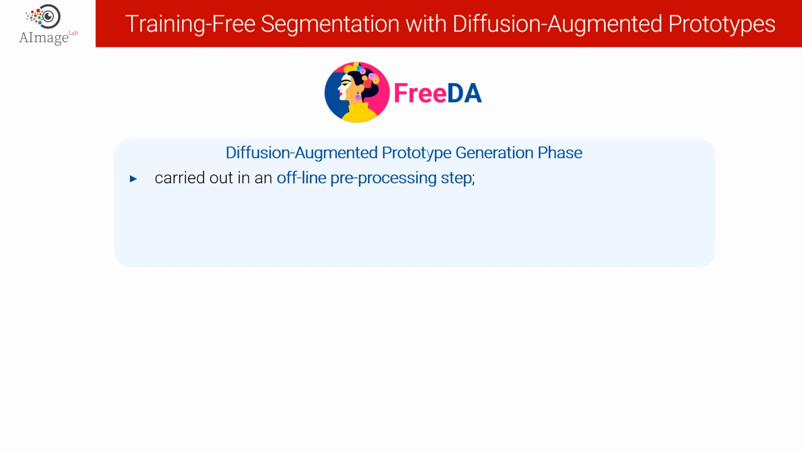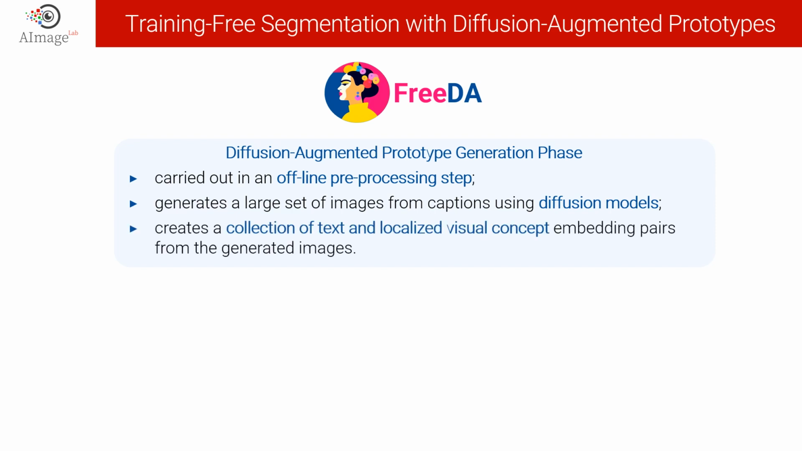So the first phase is carried out in an offline preprocessing step in which we generate a large set of images from captions using a diffusion model. In the meantime, we exploit the cross-attention to create the collection of embedding pairs composed of a textual embedding and a localized visual concept embedding from these generated images.